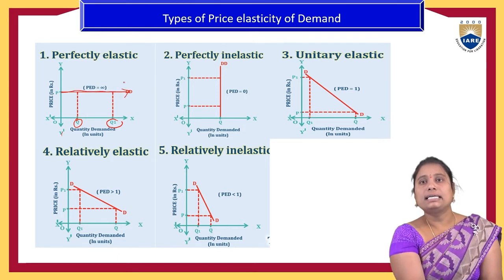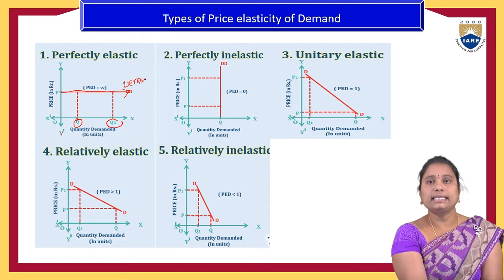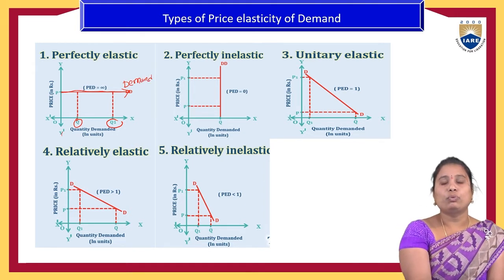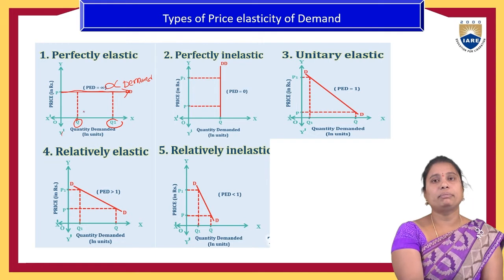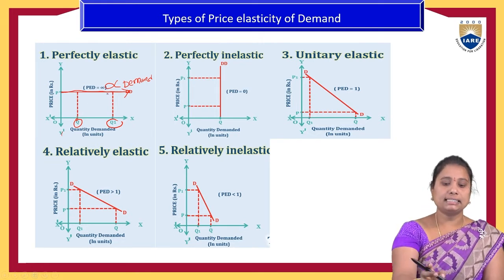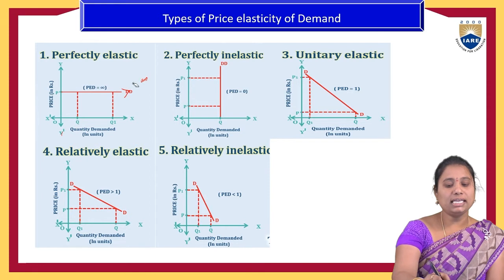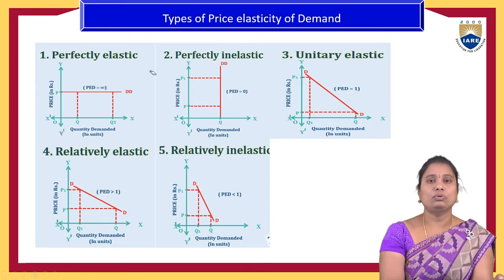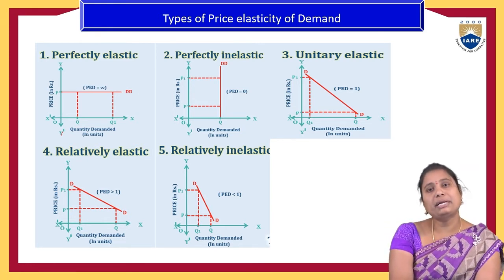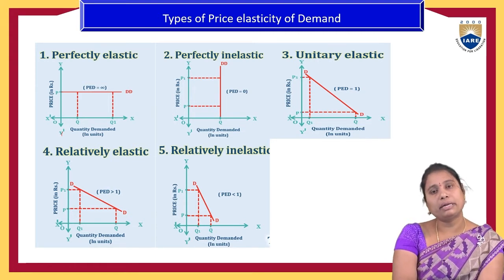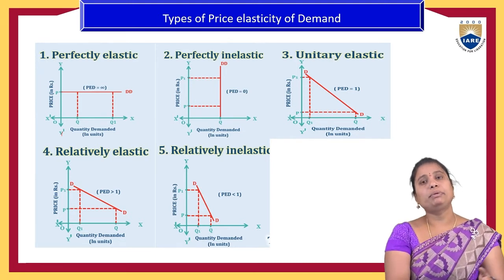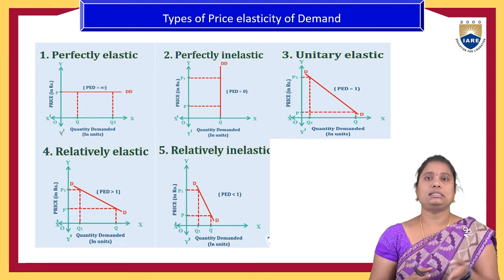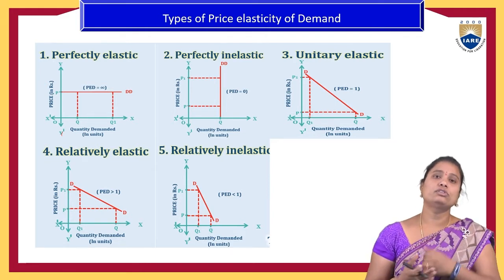This is called the demand curve. This red line is the demand curve, where the PED, the price elasticity of demand, is infinite. This kind of elasticity is called perfectly elastic demand. Generally in necessary goods, even if the price stays the same, if people's needs increase, then the quantity demanded for the product will also increase.